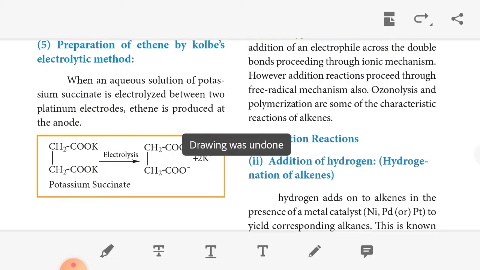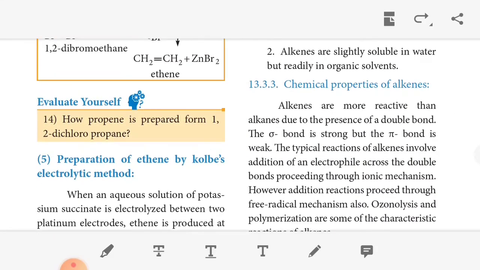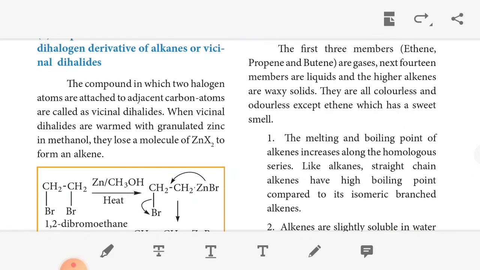Okay, the next one, physical properties of alkene. The first three members, that is ethene, propene, butene, are gases. The next 14 members are liquid. Then higher alkenes are waxy solids, similar to the alkanes. They are all colorless and odorless except ethene, which has a sweet smell.